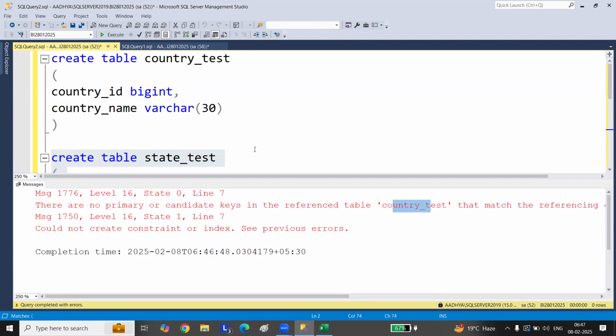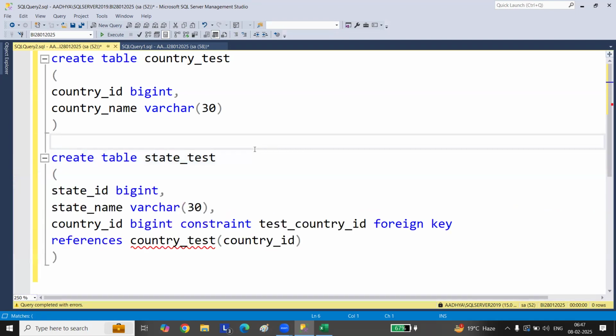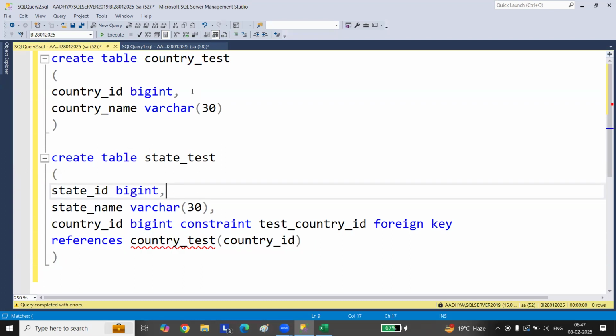So basically you're referring to this column of this table as a foreign key, and you want to create it, but the primary key doesn't exist here, so it is not allowing you to create a relation between the two tables. Absolutely, this is how it happens.